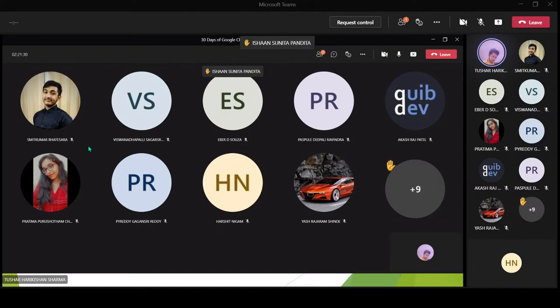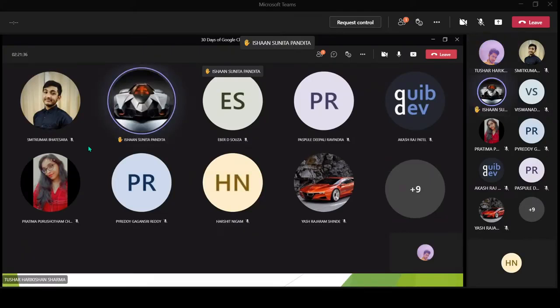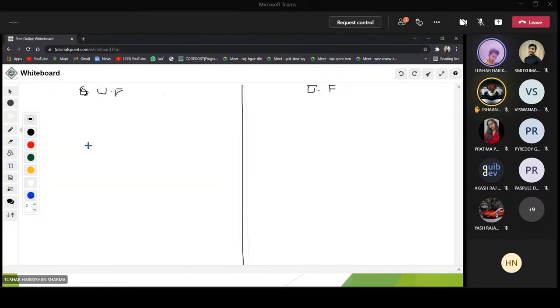Ishan raises his hand. Ishan, go ahead. Yeah, I believe the best fit line is a line which gives you the minimum distance from all the points combined. So the R square value for that line will be the maximum. Excellent, Ishan. The best fit line has the minimal distances from all the points.